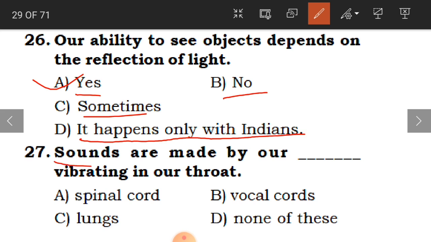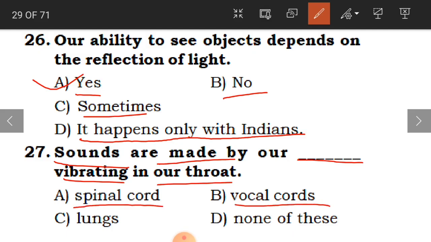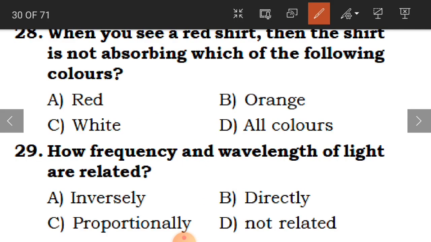27th question. Sounds are made by our dash vibrating in our throat. Is it spinal cord, vocal cords, lungs, or none of these? So how are sounds made, children? What is vibrating in our throat, because of which we get sounds? The answer is B, vocal cords. Clear, children?